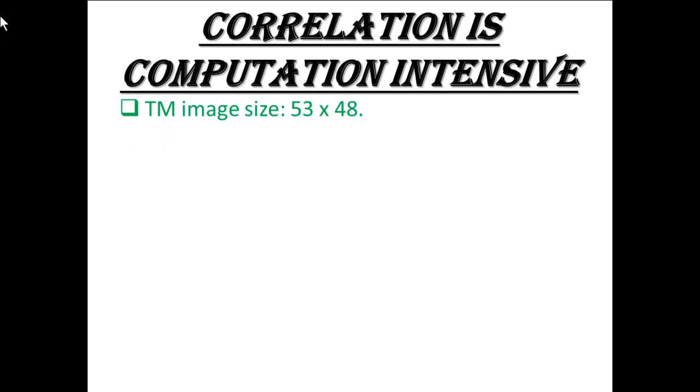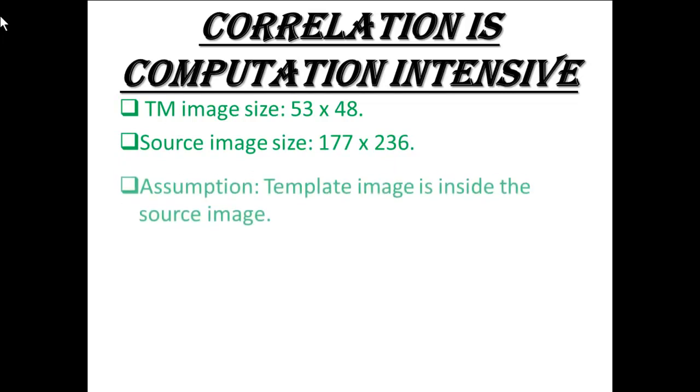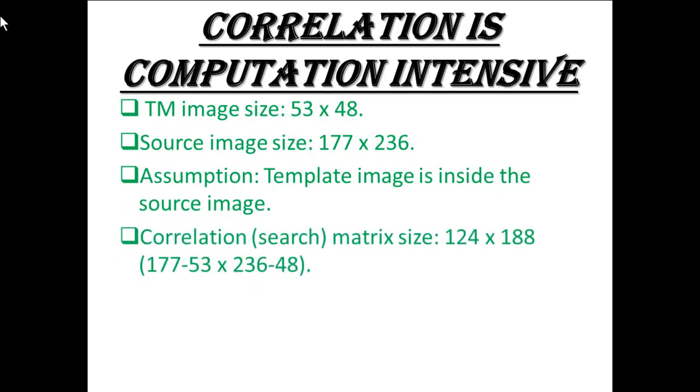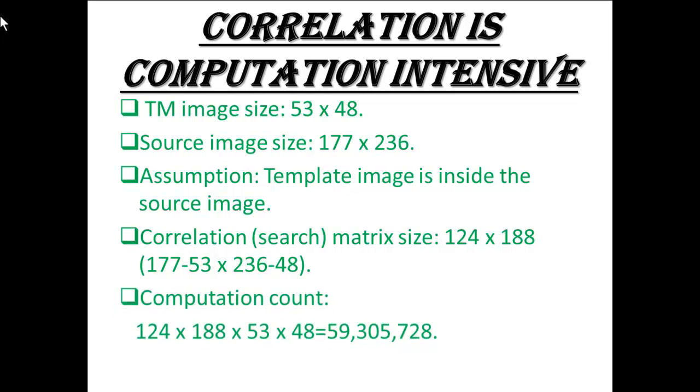Template matching: template image of 53 by 48 pixels, source image 177 by 236 pixels. Assumption: the template image is inside the source image. Correlation search matrix size 124 by 188, that is 177 minus 53 by 236 minus 48. Computational count: 124 by 188 by 53 by 48 equals 59,305,728.